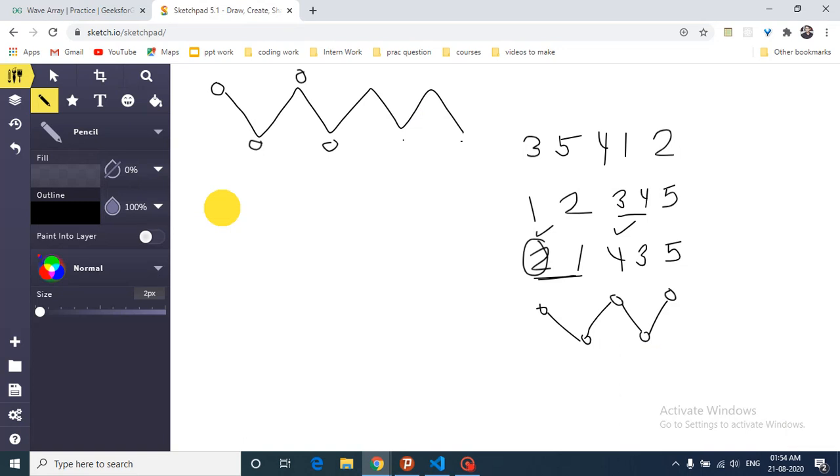As you can see, the running time of this is O of n log n, because you have to sort this out.